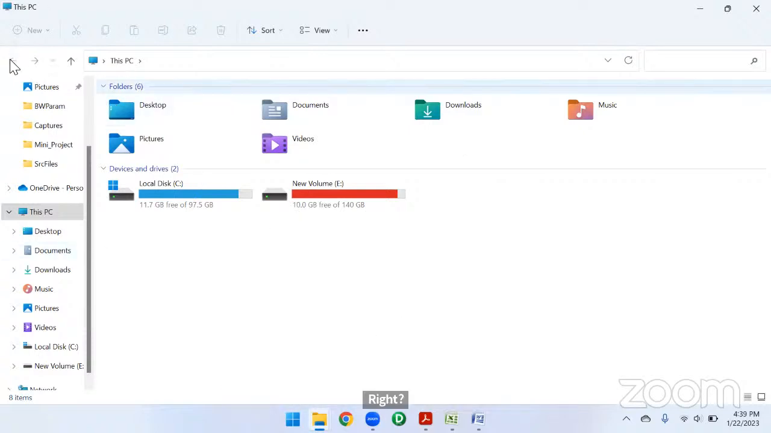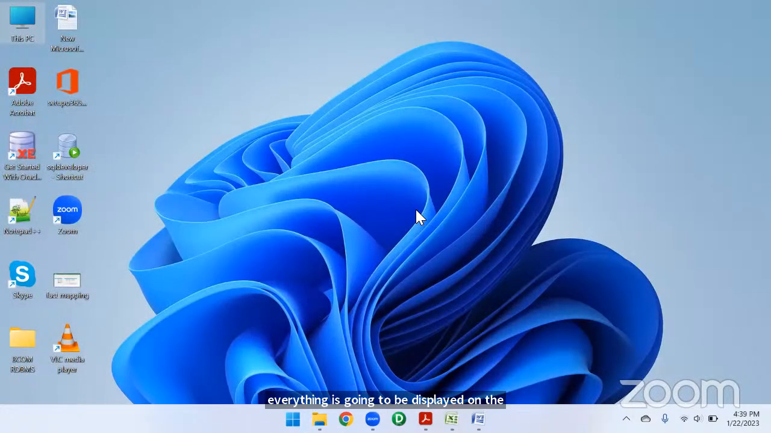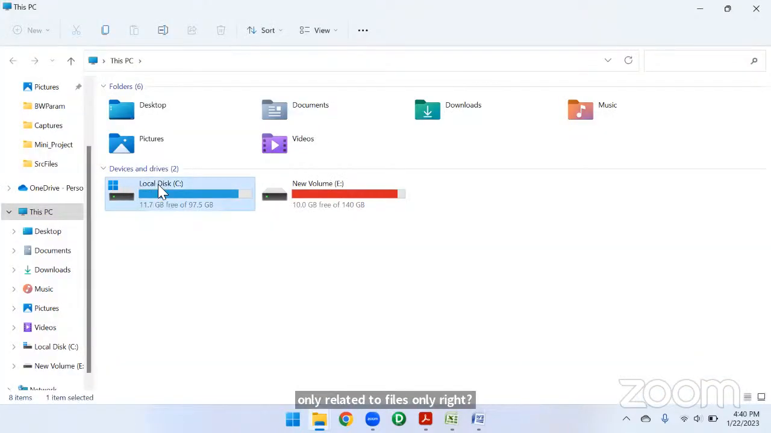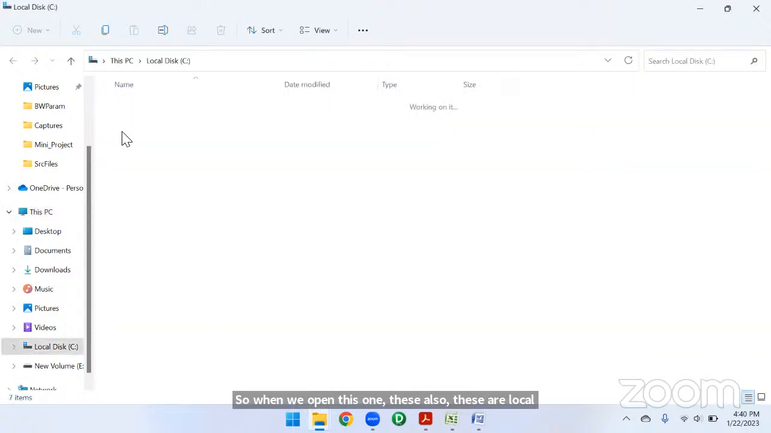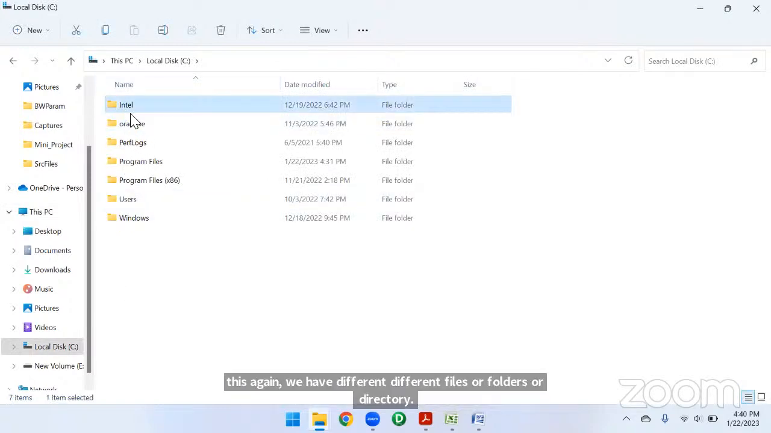In an operating system, each and every content is displayed in the form of a file only. Here we have different files. We call these icons, but these are all files only. When we open local disk C, we call this a file or directory. When we get into this, again we have different files, folders, or directories. In Linux, we call all of these directories.